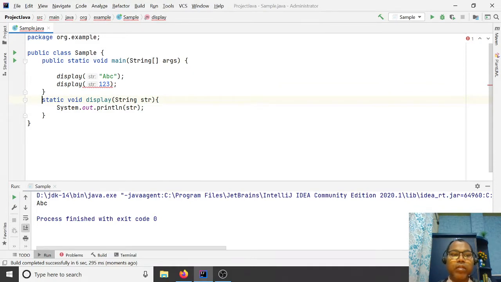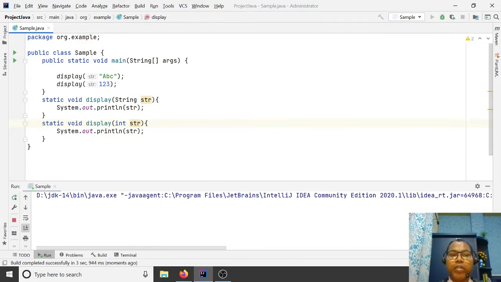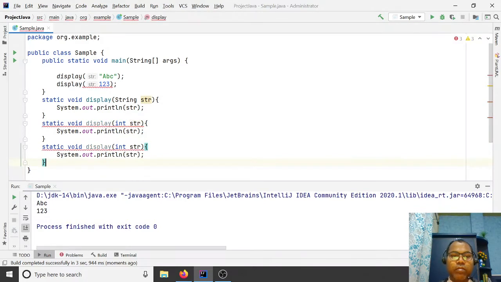You have to write another method that takes an int, and in this way it works. Similarly, if you want to pass a float, you have to write another method that takes a double, so you are passing a double value.